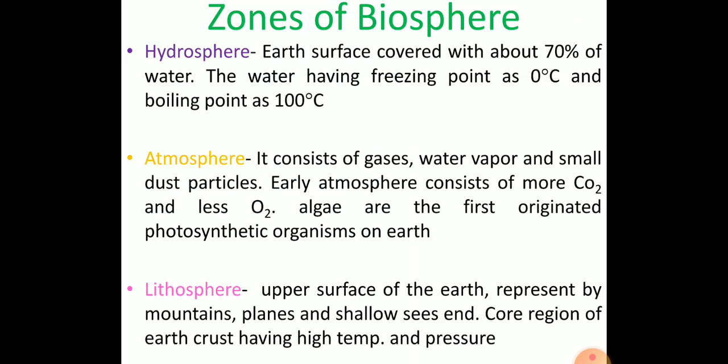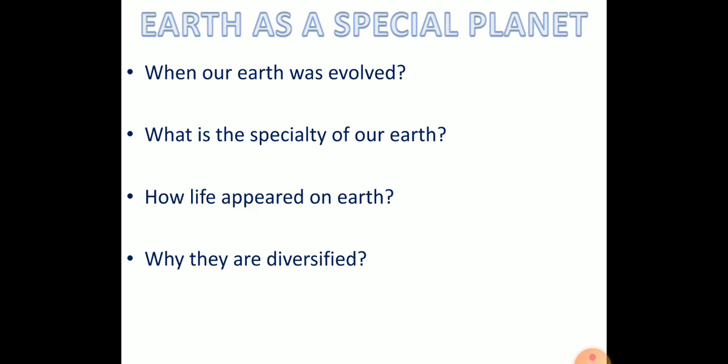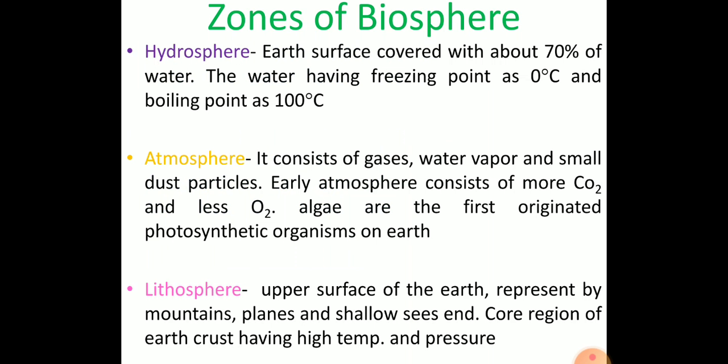Let's look at the biosphere. What is a biosphere? Usually the earth consists of all types of living organisms. On the earth's crust, the sphere of the earth's surface where exactly the living organisms exist is generally referred to as the biosphere. Just look at the earth and you will have so many questions. When did the earth evolve, how did the organisms evolve, how are they diversified, and why are they diversified? For that reason, you have to study the biosphere concept.